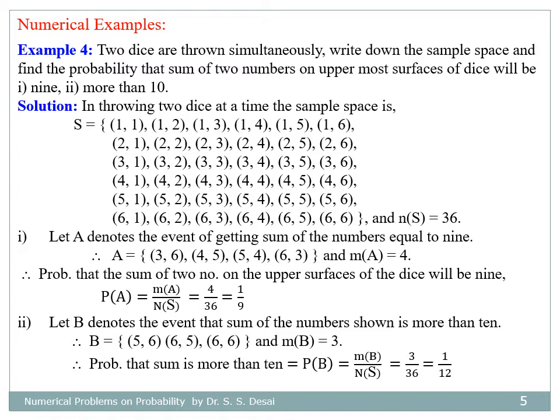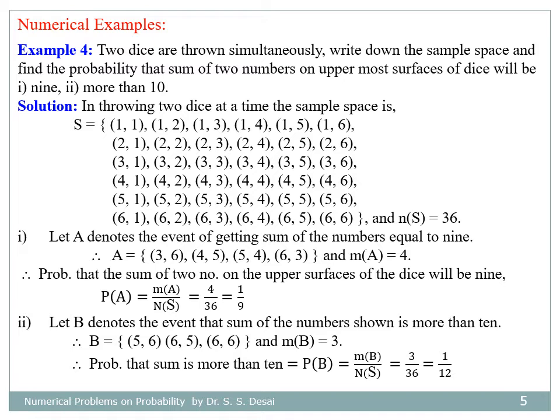This is the problem related to throwing 2 dice. 2 dice are thrown at a time. Write the complete sample space and find the probability that the sum of the two numbers shown is, first, 9 and second, more than 10.